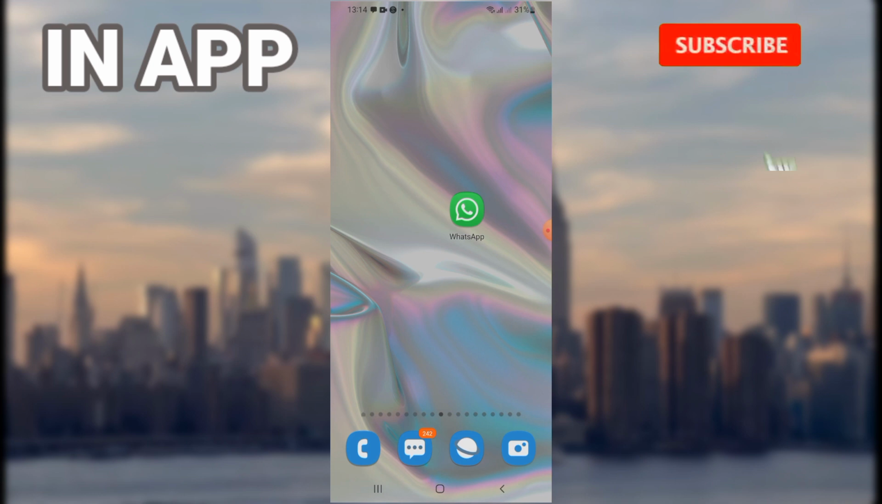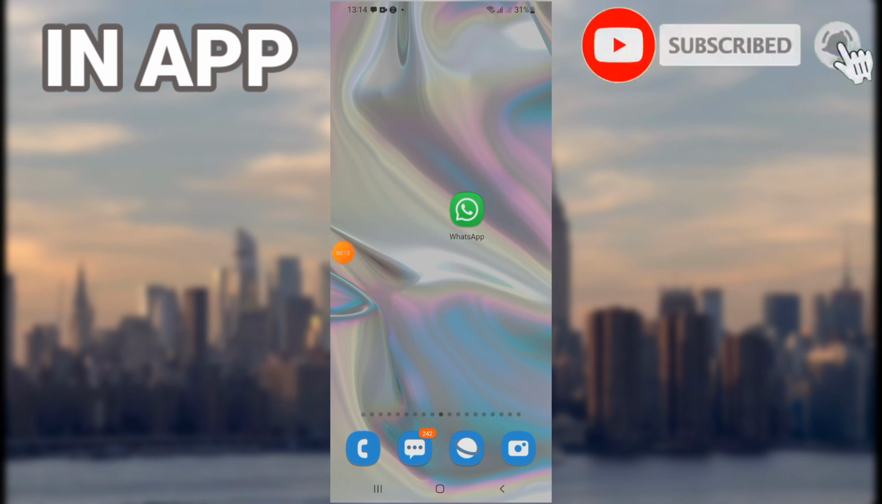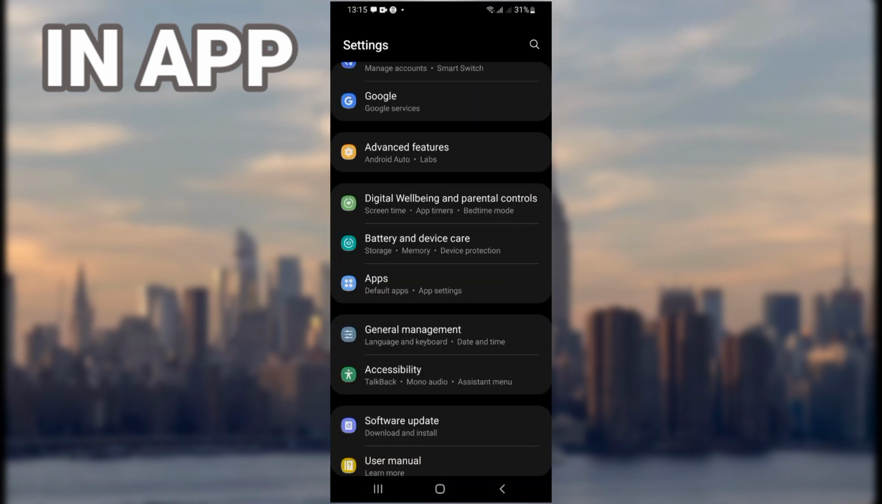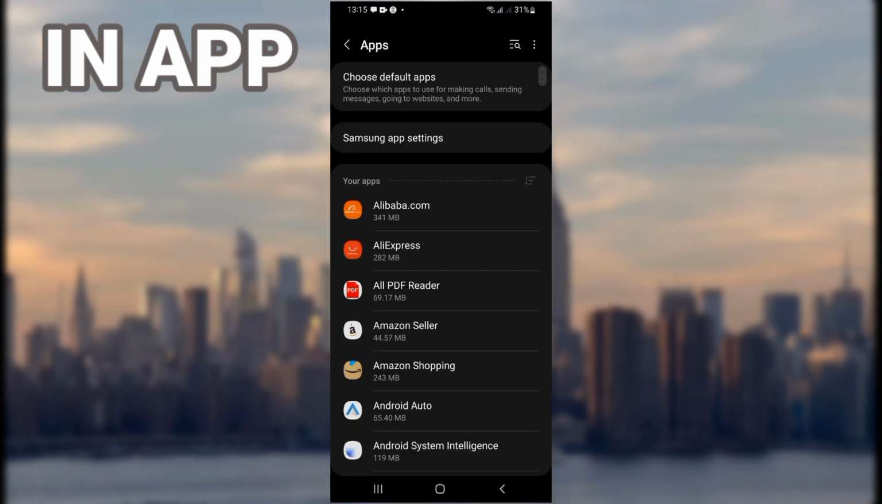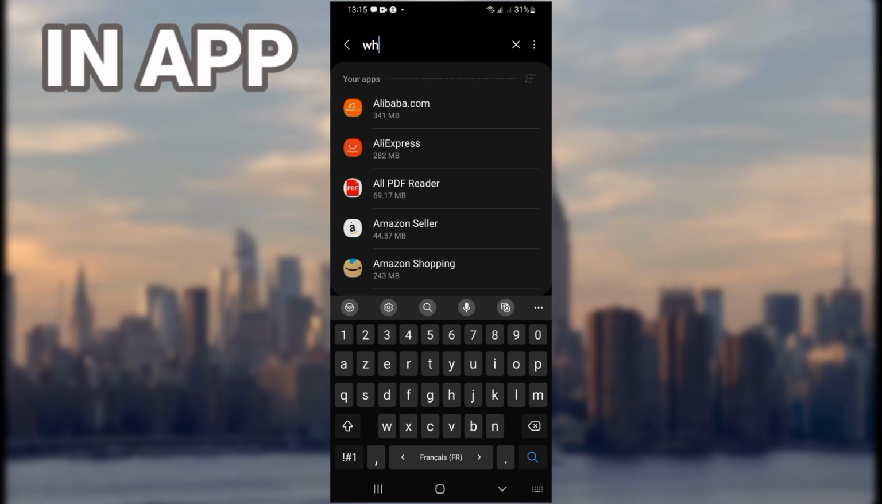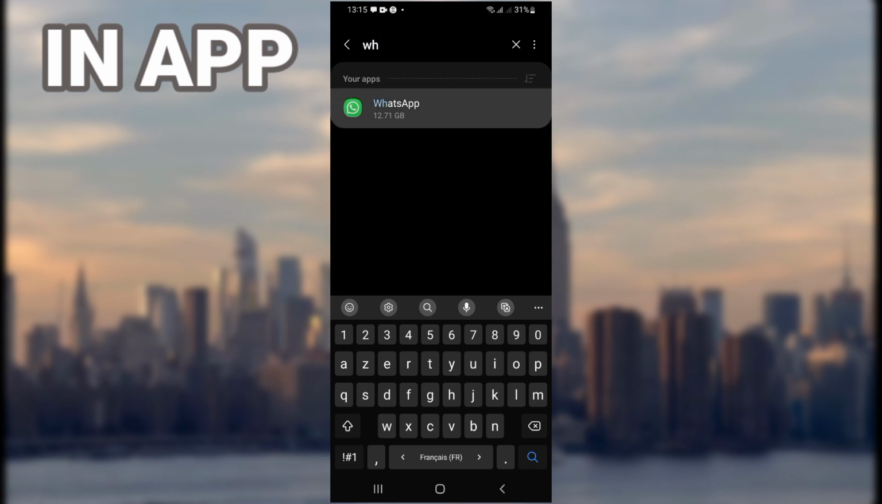So let's start. First, you don't need to open your WhatsApp. Go and open the settings of your phone. After that, you have to open the apps option and search for WhatsApp. Then open your WhatsApp like this.